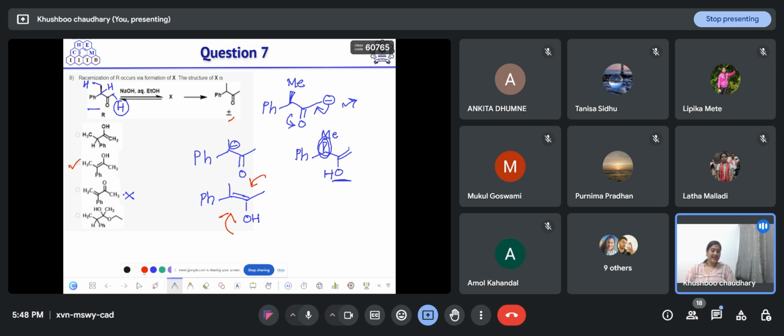Got it? Why is option A not correct? Because the chirality will not change. Okay. Any doubts in this question? No, ma'am. Okay.